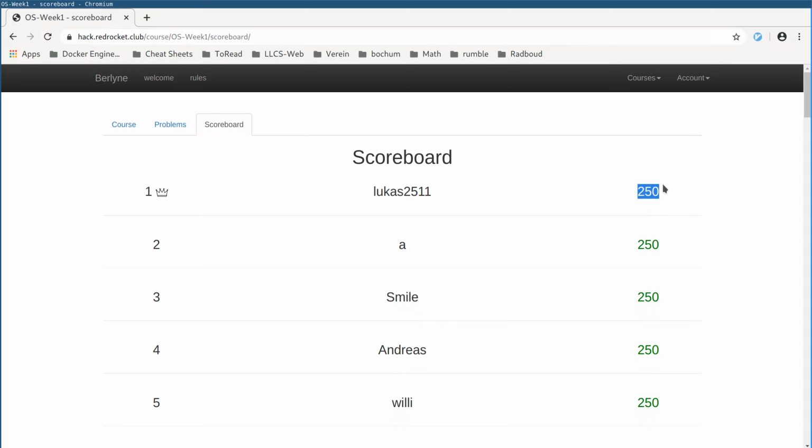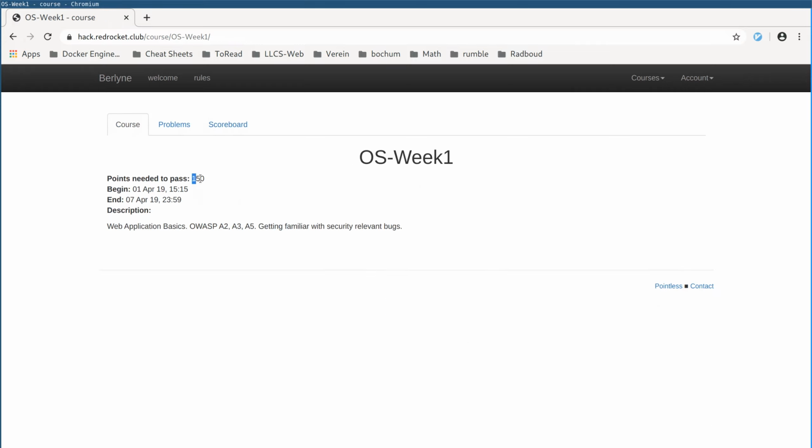Yeah, the ranking is done primarily on points, so who has the most points, and secondarily it's based on submission time, so who has reached a certain amount of points first. So if you're up for it, you can participate in the scoring, but to pass the week you just need to pass the minimum amount.